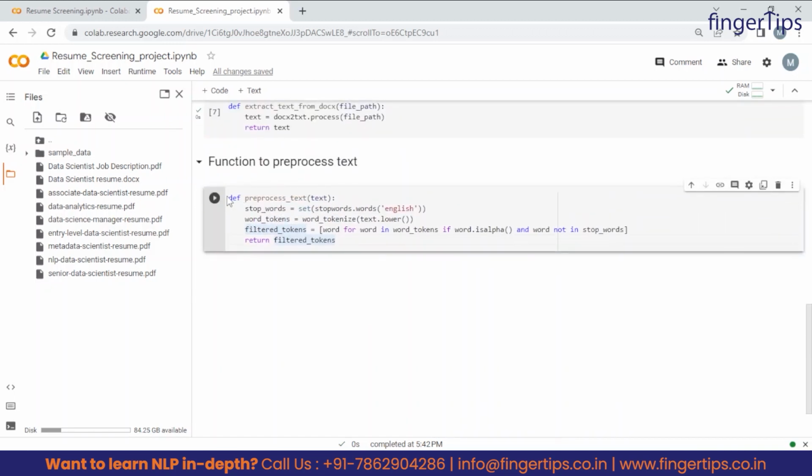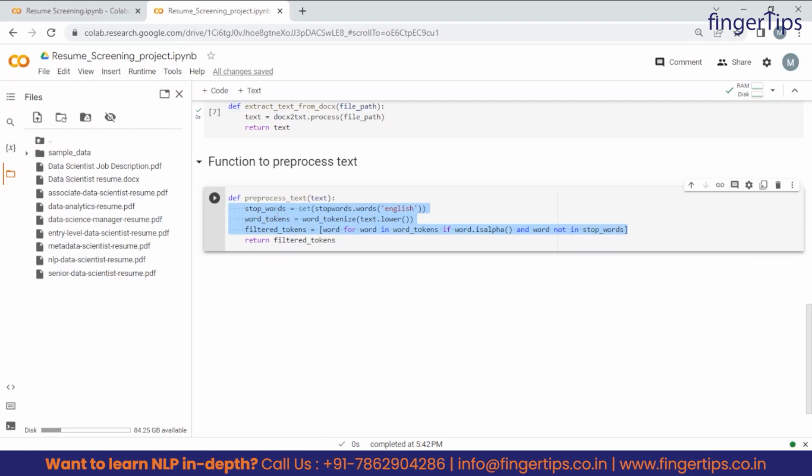This is the def, again how to define a function. This is the keyword to define a function, then this is the name of the function. For now we are using preprocess_text. So this function will pre-process the text whichever we provide as an argument, and it will return the filtered tokens. This is the variable. So now let's see how this variable came. These are the three main lines, whatever we write inside def, this center part is the most important part, and this is actually what this function is going to do, right?